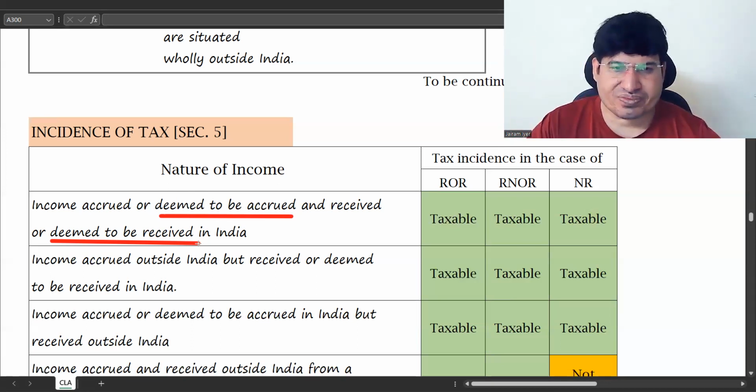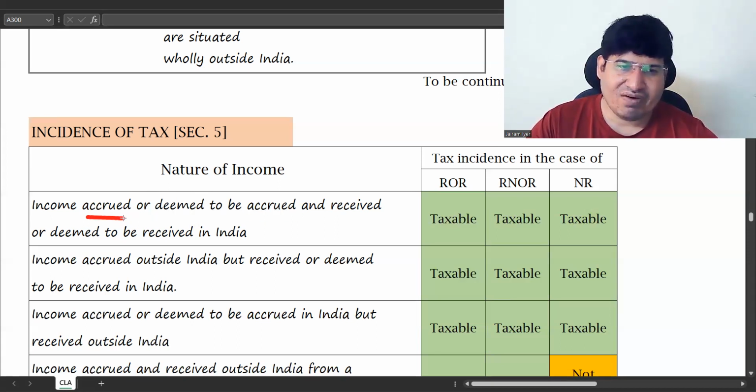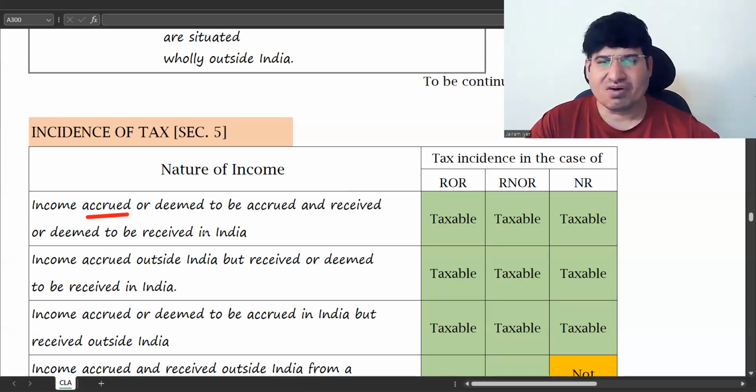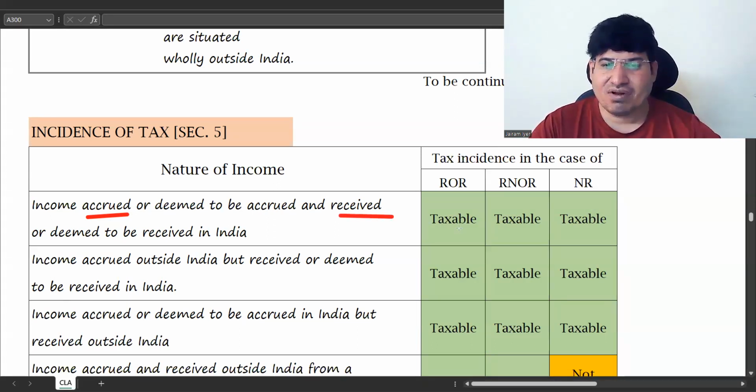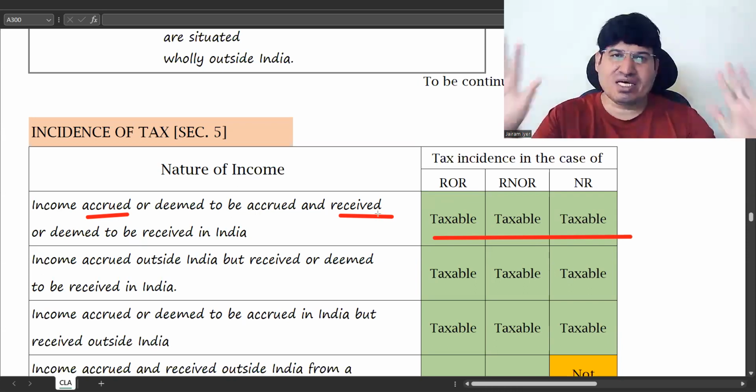So now, first thing is, if income is either accrued, and whenever I'm saying accrued, deemed to be accrued is included in it, and whenever I'm saying received, deemed to be received is included. So if income is either accrued or received in India, it is taxable for all three: ROR, RNOR, and NR. If both these legs are in India, taxable for all.